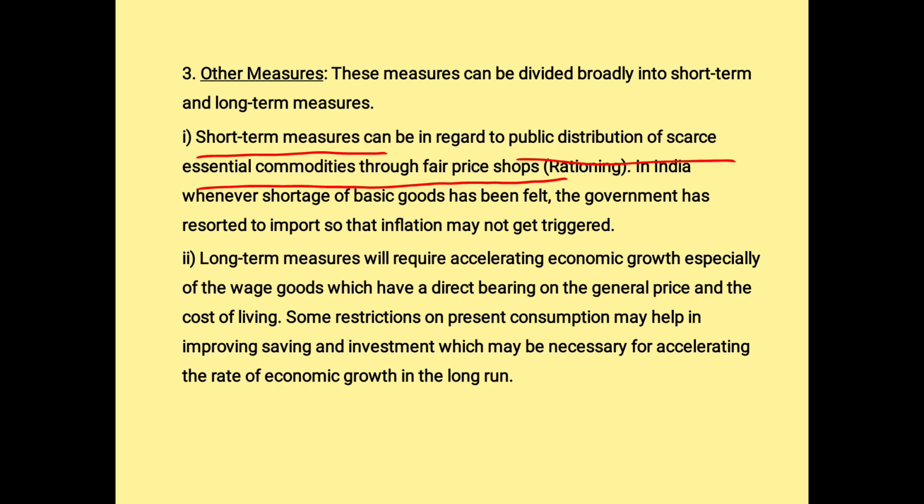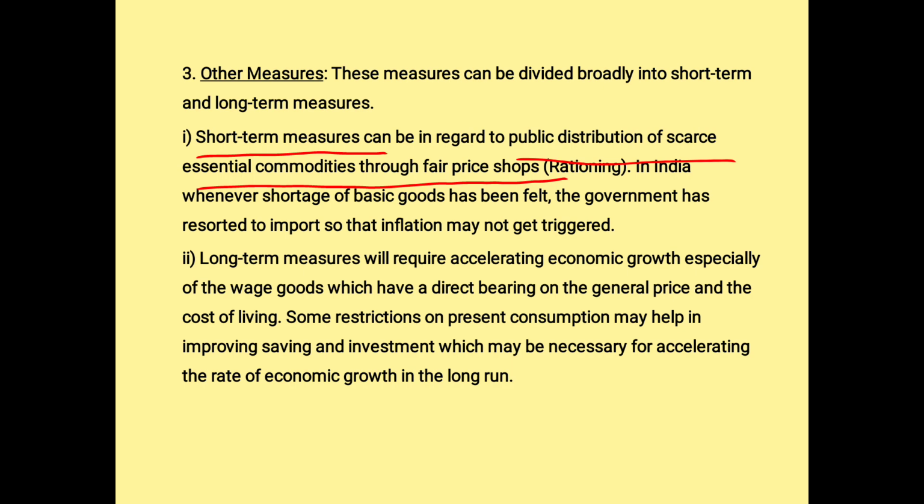Next is long-term measures. So in the short term, the government interferes and tries to control. What are long-term measures? Long-term measures is nothing but accelerating towards economic growth. What is acceleration? It's nothing but speeding up of the economic growth. So when we are speeding up, what happens? Wage goods, which have a direct bearing on the general cost of living. So some restrictions on present consumption may help in improving saving and investment.